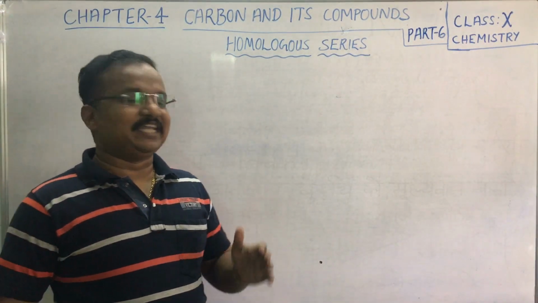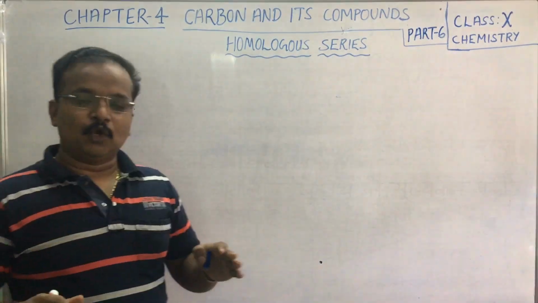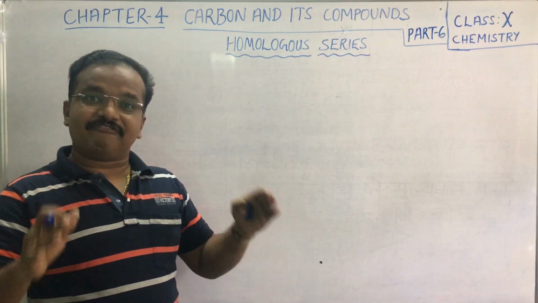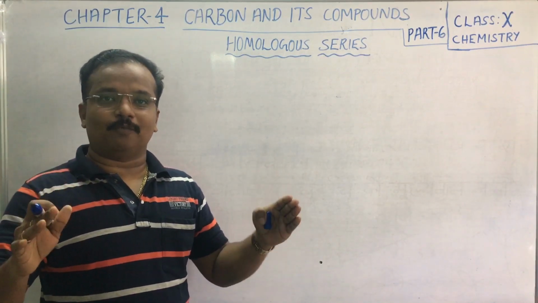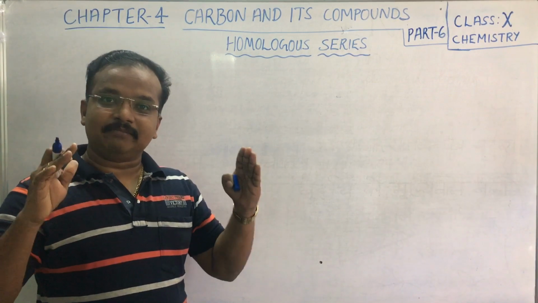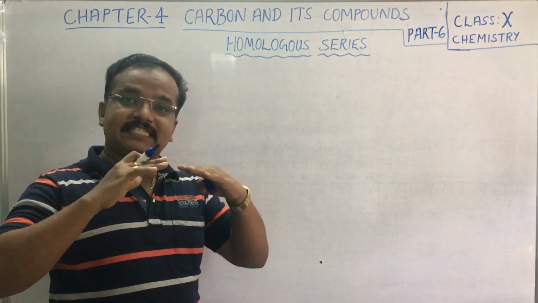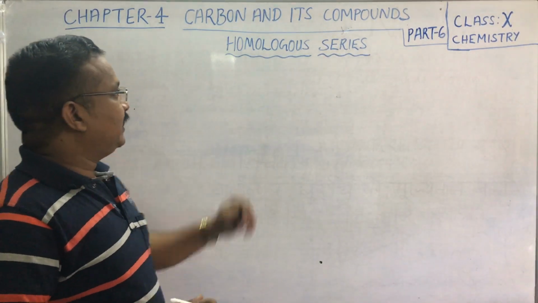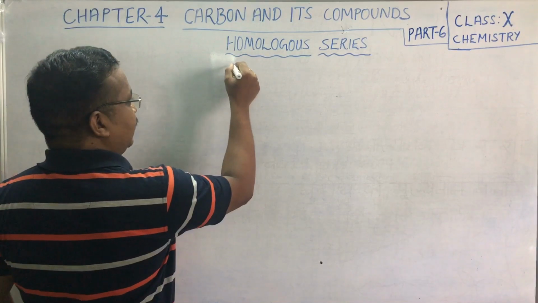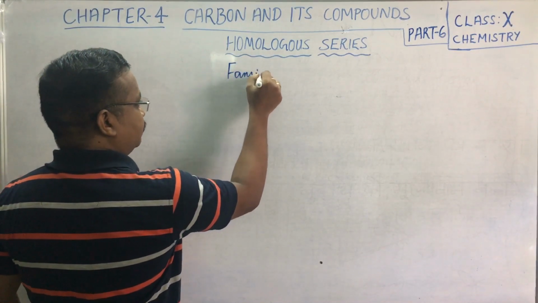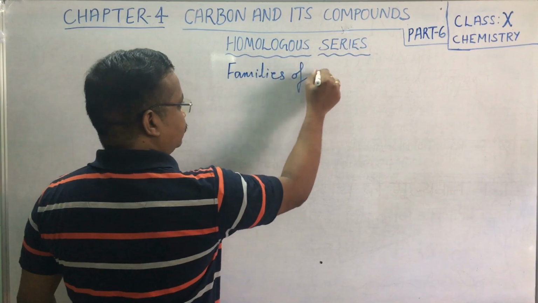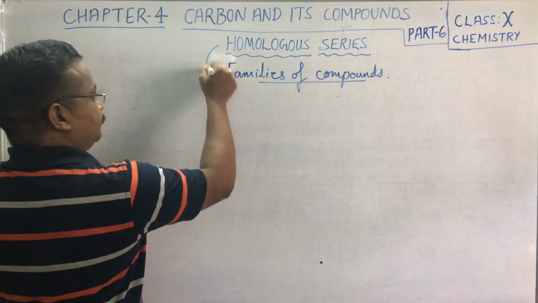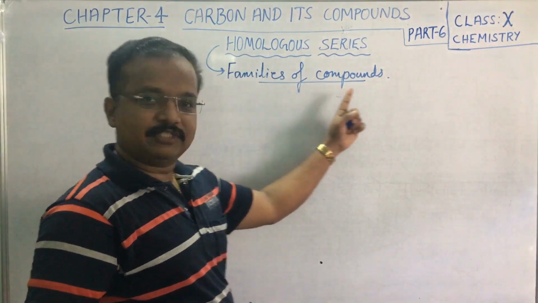Today we are going to discuss an interesting topic, homologous series. Homologous series means a series of compounds, a family of compounds, having similar chemical properties, while their physical properties vary gradually. Let us study about them. Homologous series are actually families of compounds.